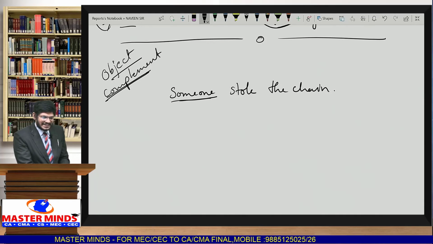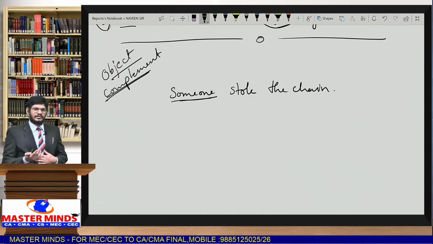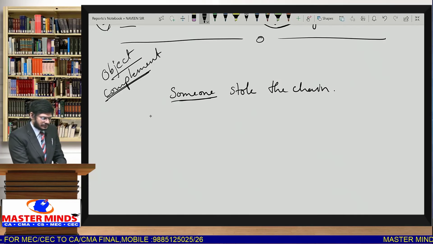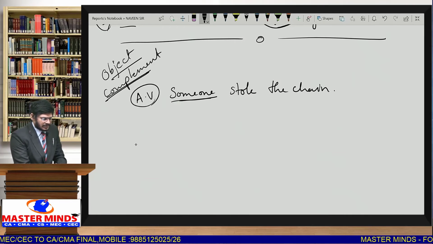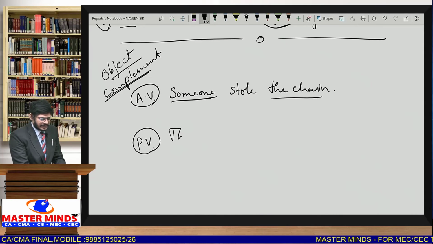Suppose the subject is someone, somebody, an unknown person. In this case, do not write the same as by someone. I'll explain. Suppose this is active voice. When you are writing passive voice for this type of sentence, the first step is the chain.